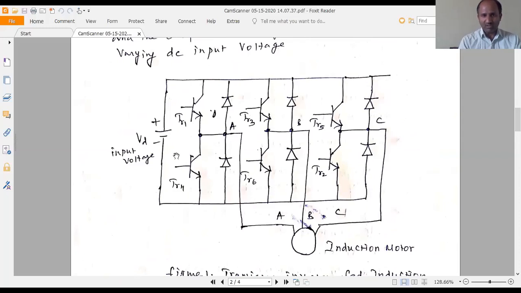The input supply to the inverter is a DC input voltage, which is fed to terminals A, B and C, and the inverter is connected to the induction motor. We can also use other devices such as IGBT, GTO or MOSFET to construct this voltage source inverter connected to the induction motor drive.